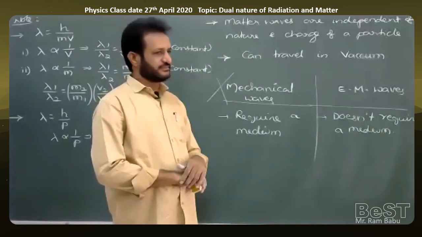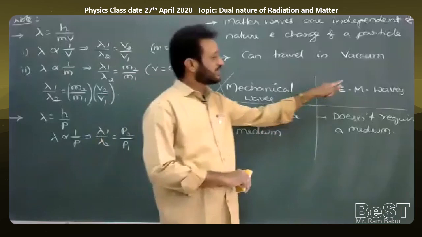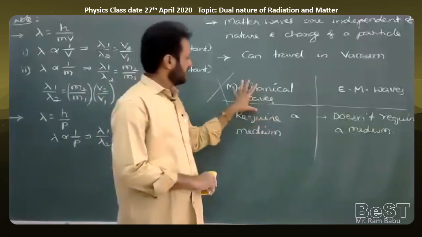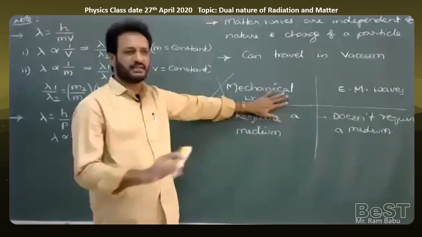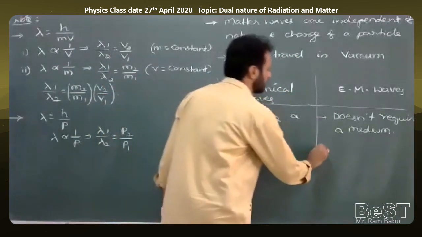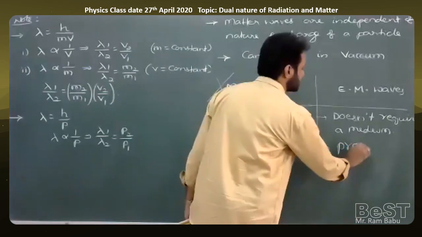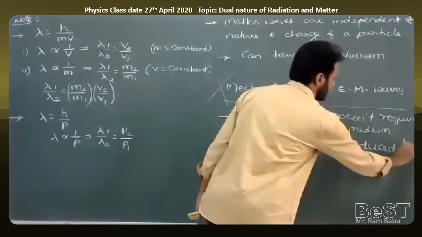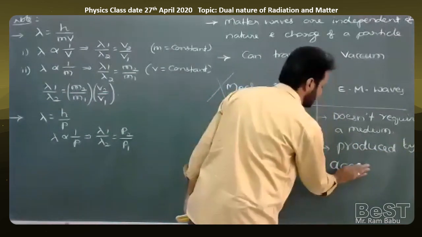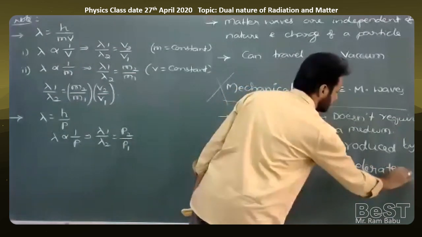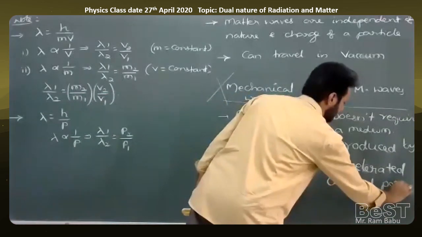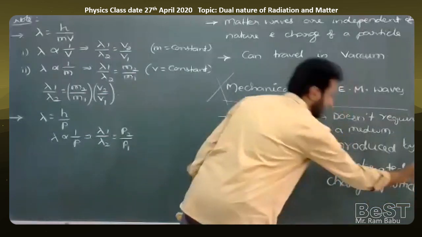But the second possibility: are matter waves electromagnetic waves? Matter waves are not mechanical waves, so the second possibility is only electromagnetic waves. But electromagnetic waves are produced by accelerated charged particles. Electromagnetic waves are produced by any charged particle which is in acceleration, that means accelerated charged particles.